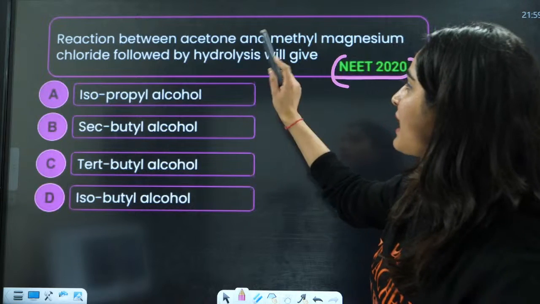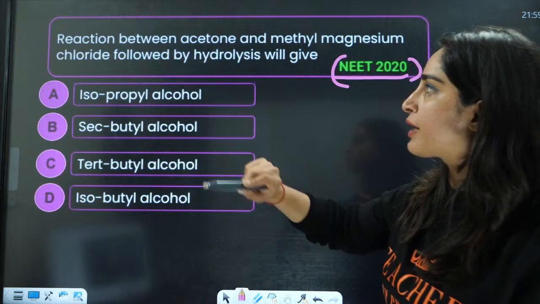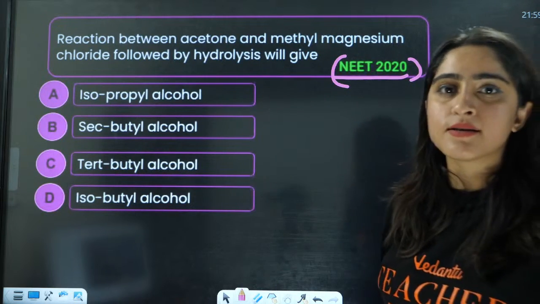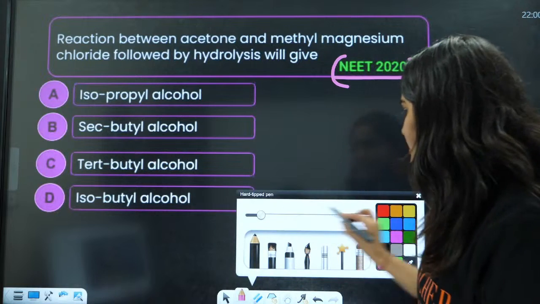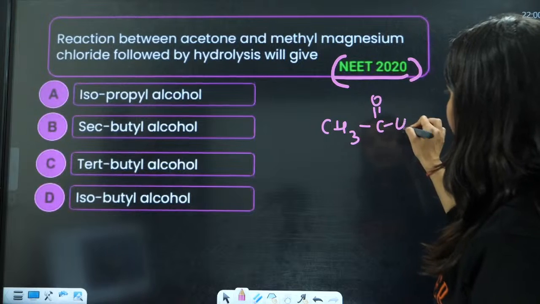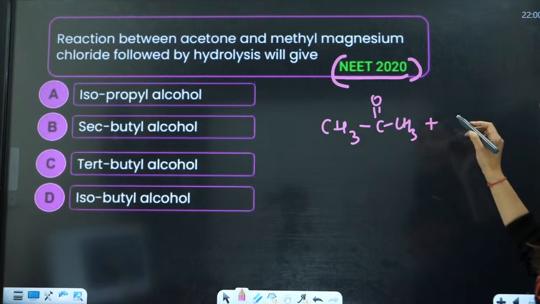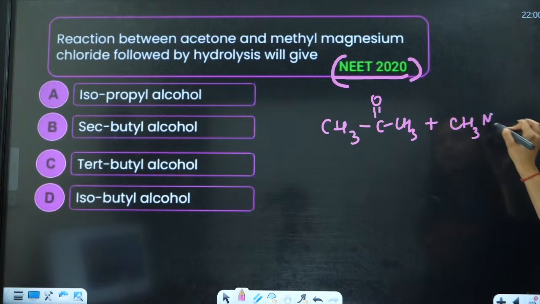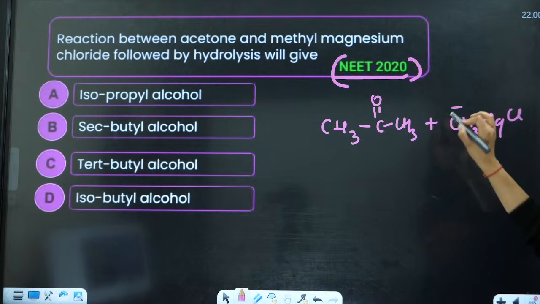Reaction between acetone and methyl magnesium chloride followed by hydrolysis. What they are saying is, you have acetone, this is CH3, C double bond O, CH3, reacting with CH3MgCl. This is positive.